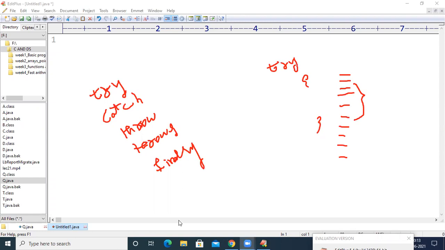When we give a try keyword, if there is an exception in the block, then that exception will be identified.